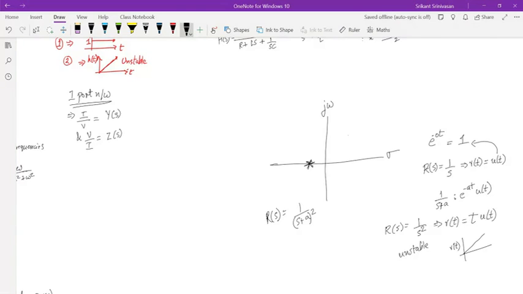Sorry, it should have been plus over here. So this is my function now. Is this stable or unstable? What is the r of t for this? It is t times e power minus at.